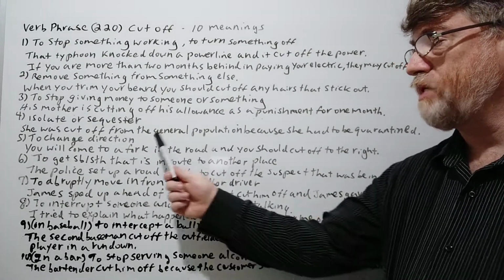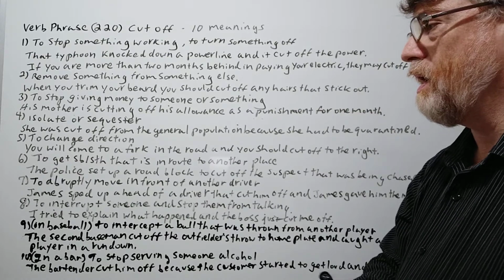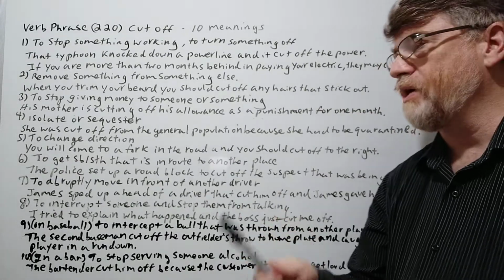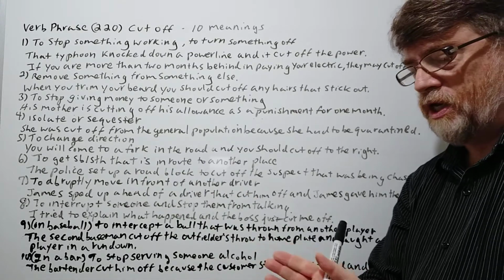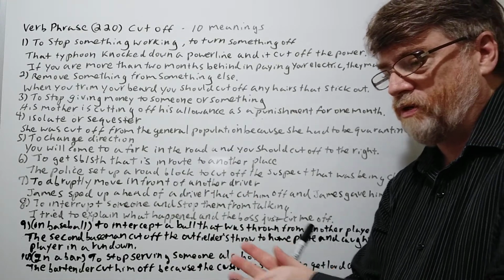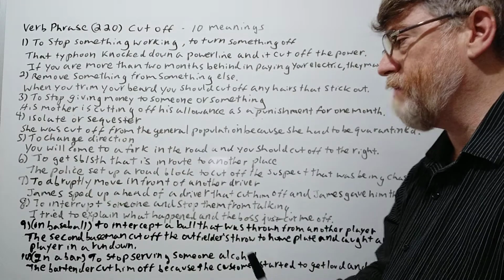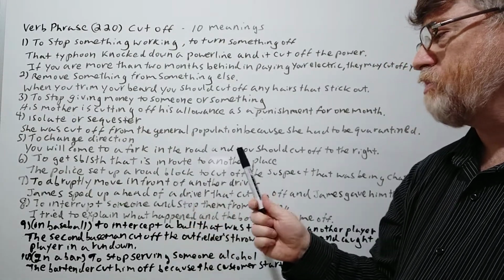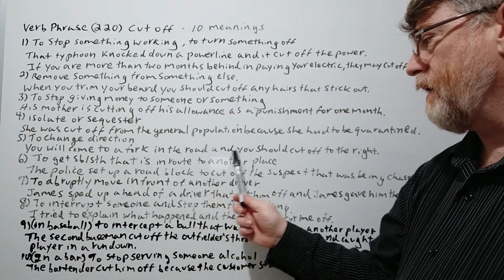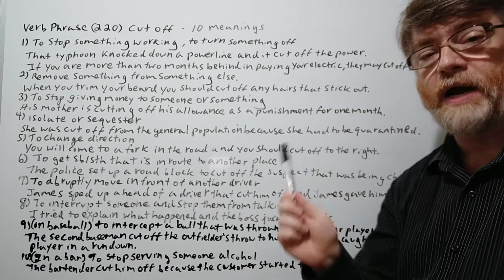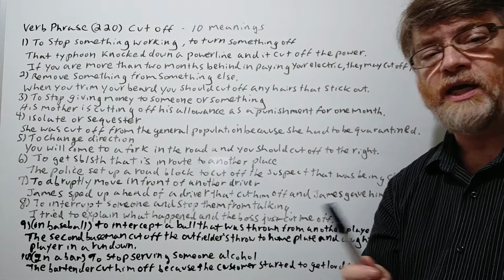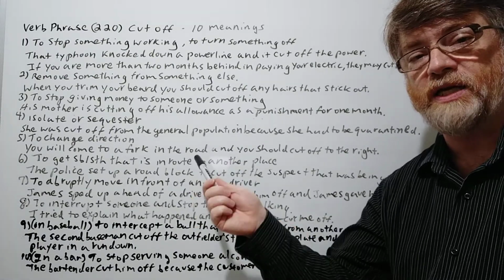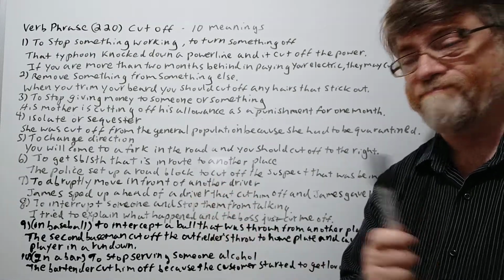Number 5 here, to change direction. Well, this is like giving somebody directions here. You might say, you will come to a fork in the road. Remember, that's when one road leads into one where you got 2 roads going in 2 different directions. You'll come to a fork in the road, and you should cut off to the right. So meaning, one road goes to the left, one road goes to the right. You should cut off to the right. So you change the direction to the right.